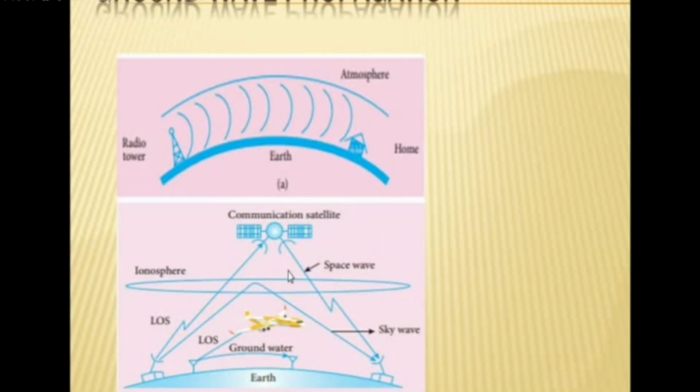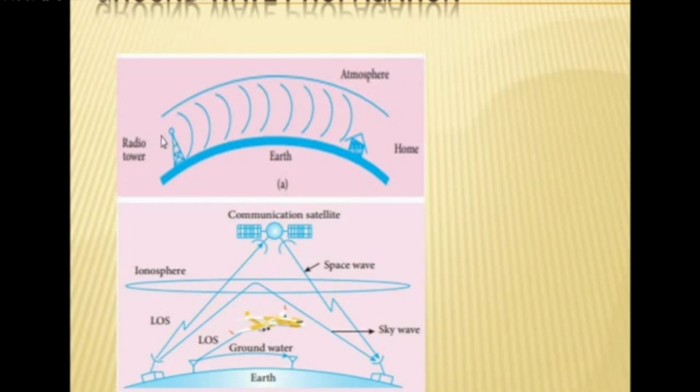One is ground wave propagation. The second one is sky wave propagation. And the last one is space wave propagation. So these are the three types of propagation. First we are going to see ground wave propagation. See, this is the ground wave propagation.